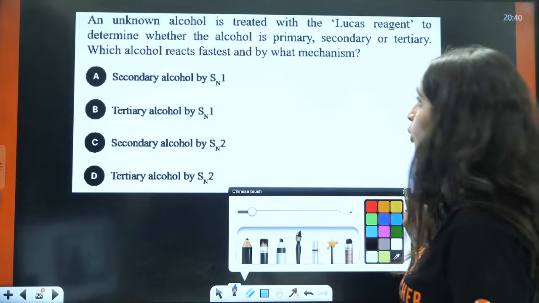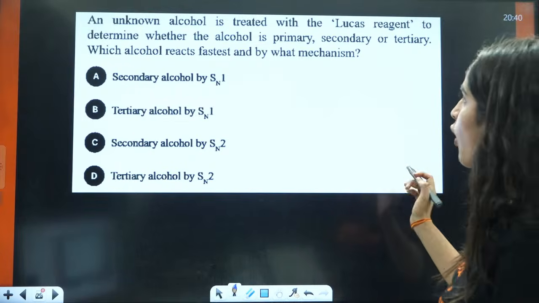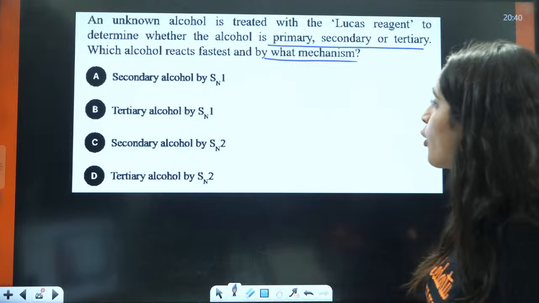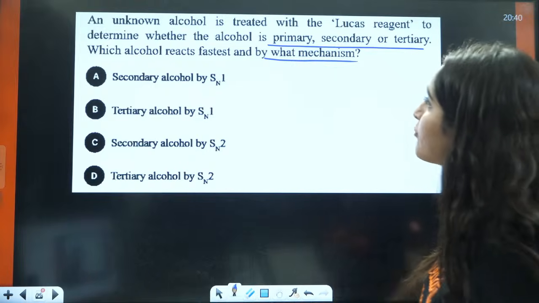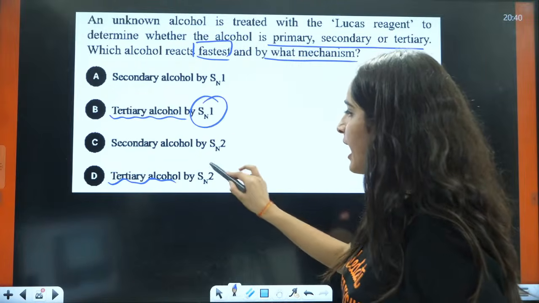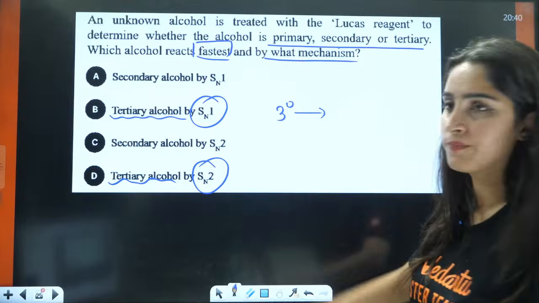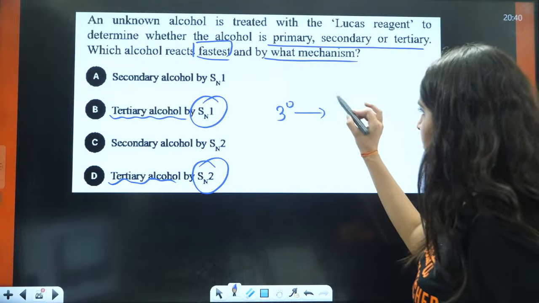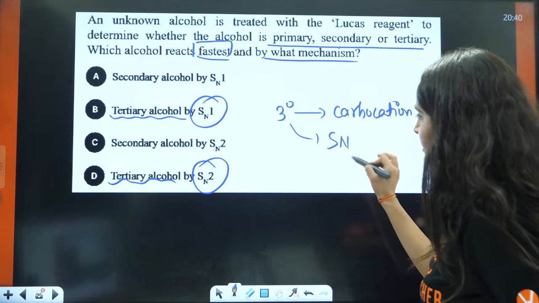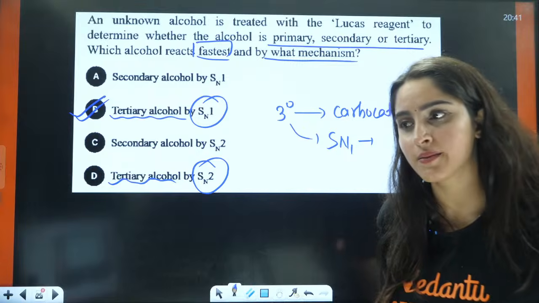Next: an unknown alcohol is treated with Lucas reagent to determine whether the alcohol is primary, secondary or tertiary. Which alcohol reacts faster and by what mechanism? Okay. Now, if you talk about the fastest reaction, that means we are talking about tertiary. Tertiary is here and here. So, is tertiary reacting by SN1 or SN2? Tertiary, right? Its carbocation is very stable. That is why it will react through the SN1 mechanism, where a carbocation is formed.